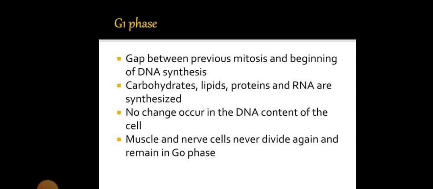In G1, carbohydrates, lipids, proteins, and RNA are synthesized. No change occurs in the DNA content of the cell. Muscle and nerve cells never divide again and remain in the G0 phase, also known as the cell resting phase.